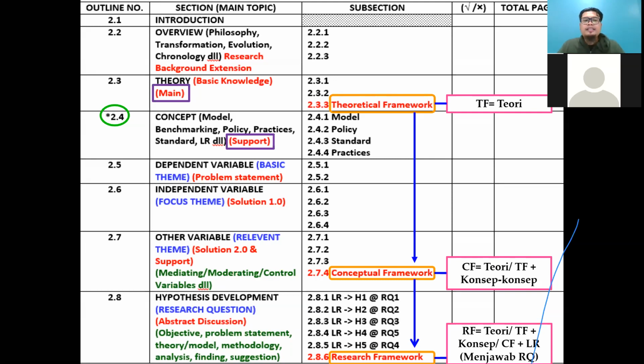After you discuss all the concepts, in quantitative research for example, you can represent your variables. You need to discuss the dependent variable first. After discussing the dependent variable, you can come up with the independent variable, or you have moderating and mediating variables. These represent 2.5, 2.6 and 2.7: dependent variable, independent variable, and other variables, mediating, moderating, control variables.